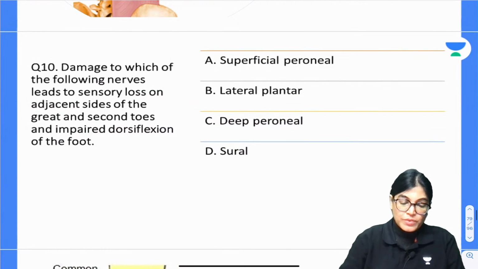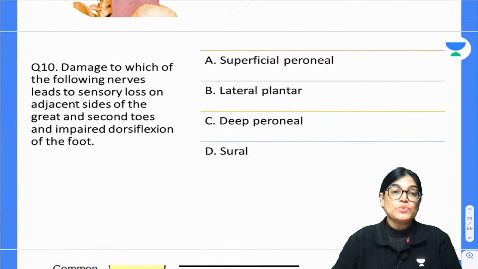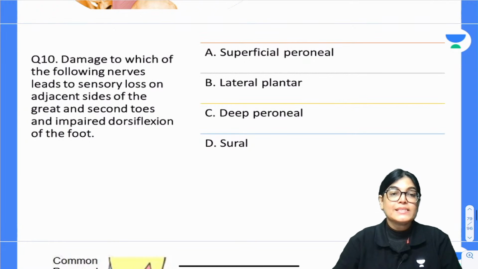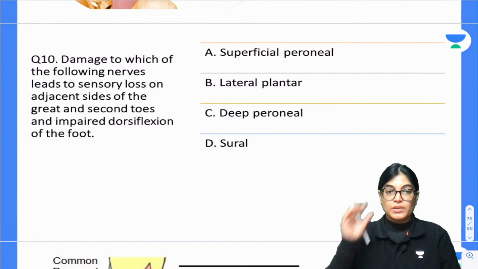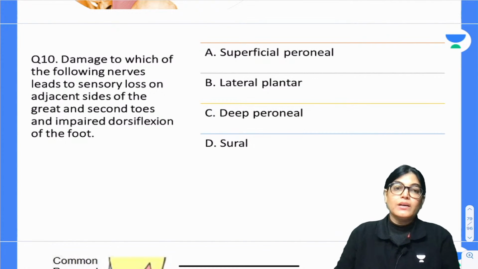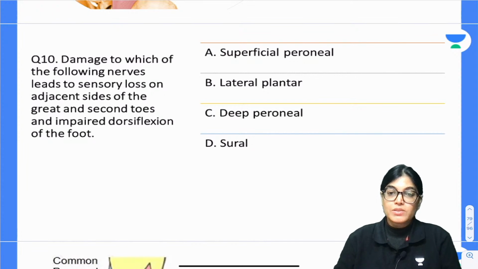Damage to which of the following nerves leads to sensory loss of the adjacent sides of the great toe and the second toe, and also causes impaired dorsiflexion of the foot? So, damage to which of the following nerves is leading to sensory loss on the adjacent sides of the great toe and that of the second toe, and is also involved in the impaired dorsiflexion of the foot.